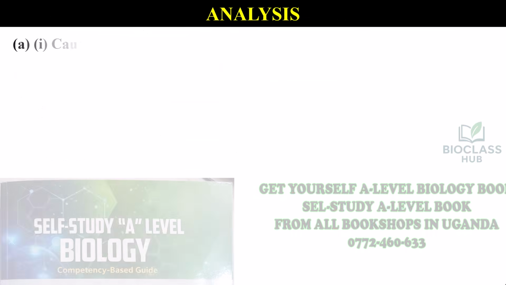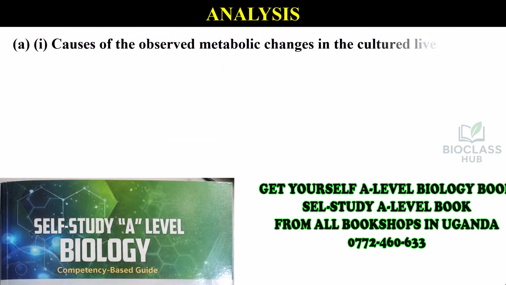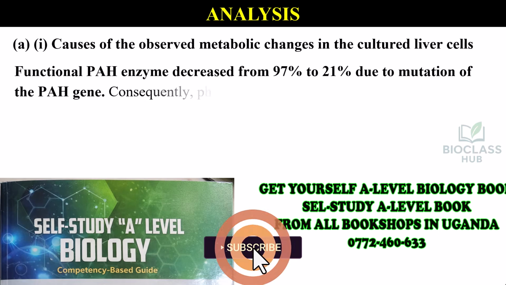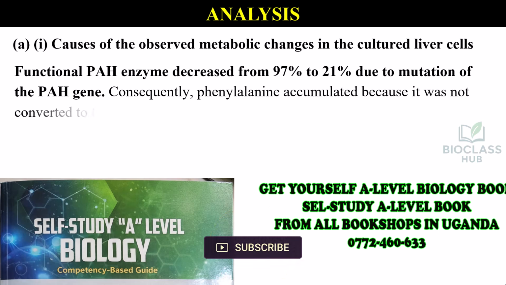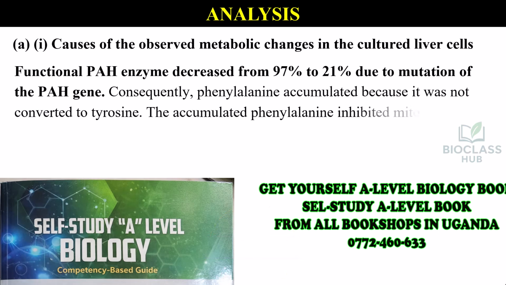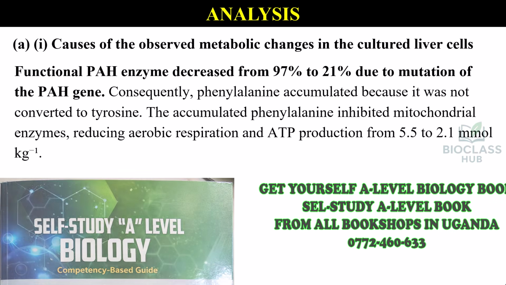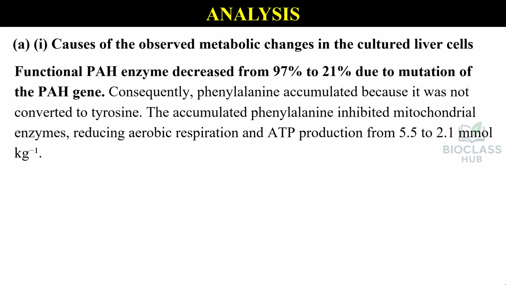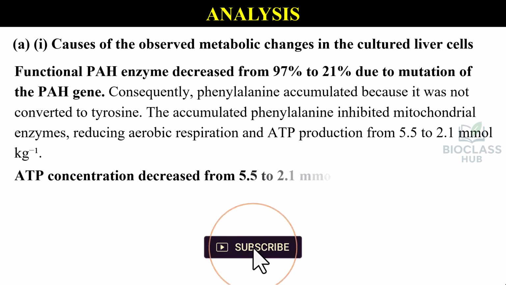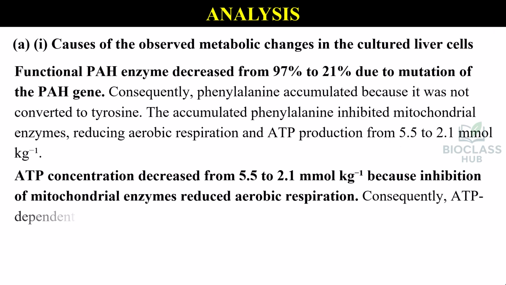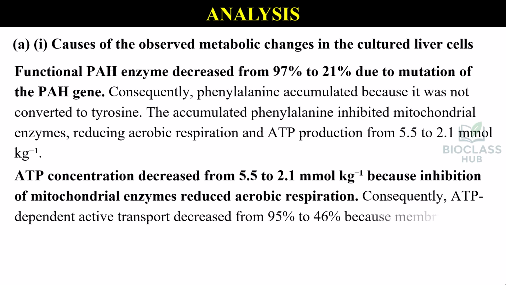Analysis. Causes of the observed metabolic changes in the cultured liver cells. Functional PAH enzyme decreased from 97% to 21% due to mutation of the PAH gene. Consequently, phenylalanine accumulated because it was not converted to tyrosine. The accumulated phenylalanine inhibited mitochondrial enzymes, reducing aerobic respiration and ATP production. ATP concentration decreased from 5.5 to 2.1 millimoles per kilogram because inhibition of mitochondrial enzymes reduced aerobic respiration.